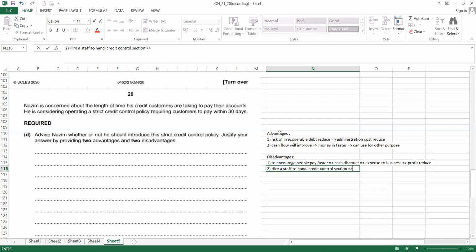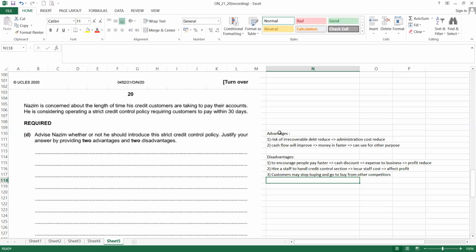So when you hire people, then you have to incur staff costs. So this also will affect the profit. And if you are too strict, then some customers may stop buying and go to buy from other competitors. Okay, that is a problem you may have.